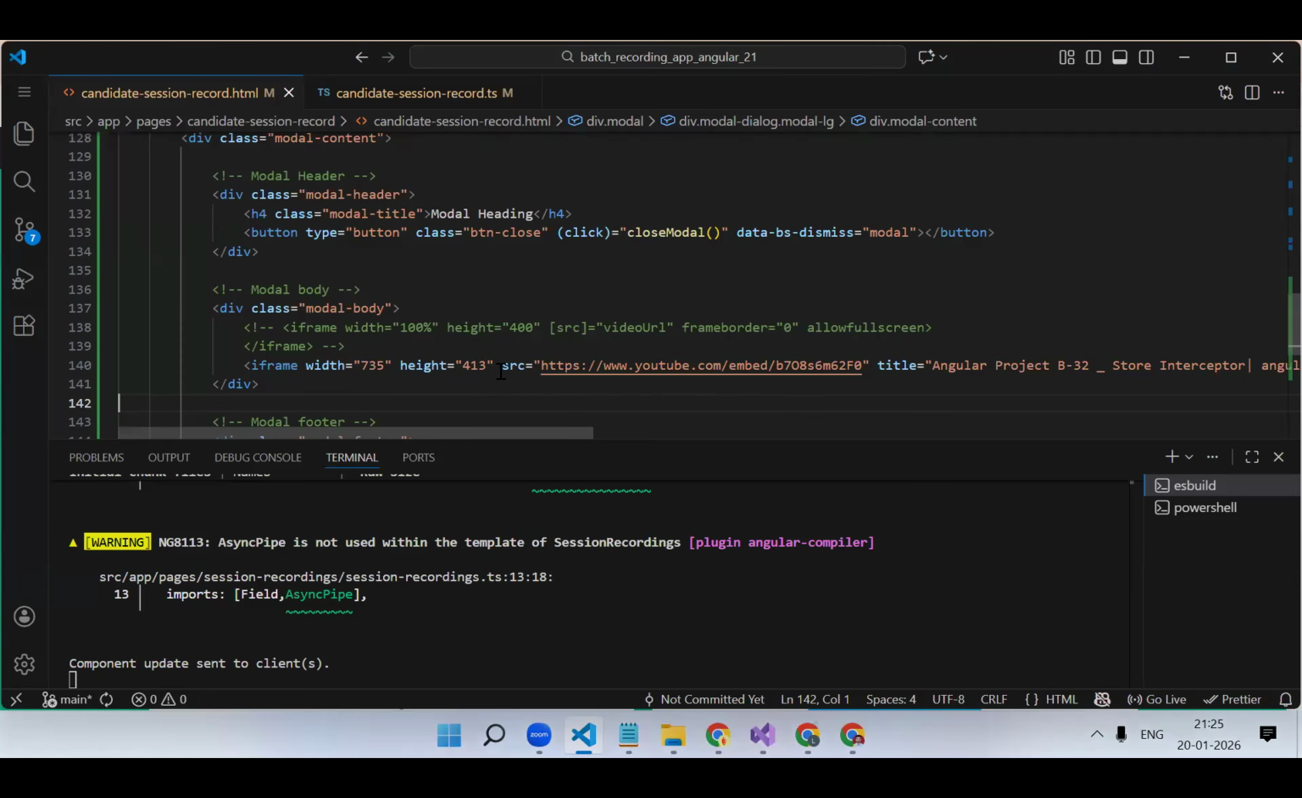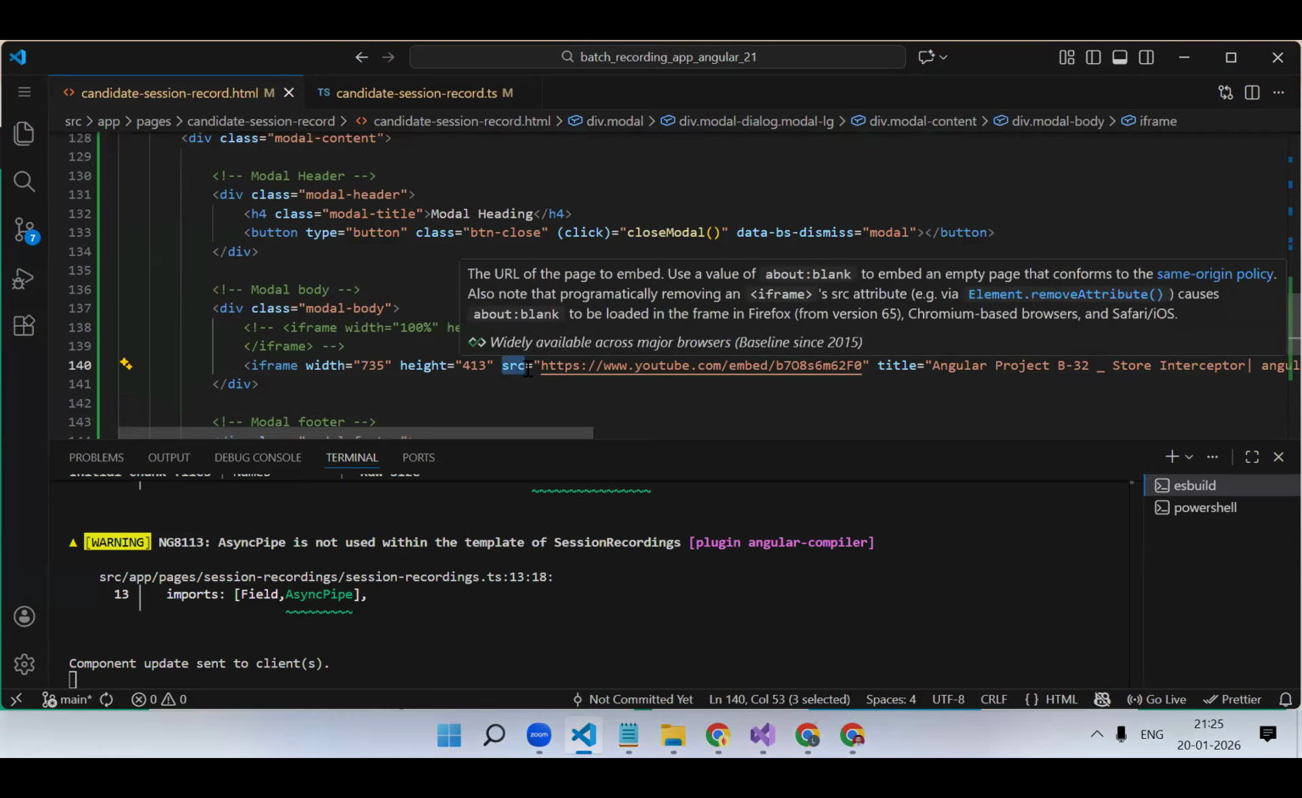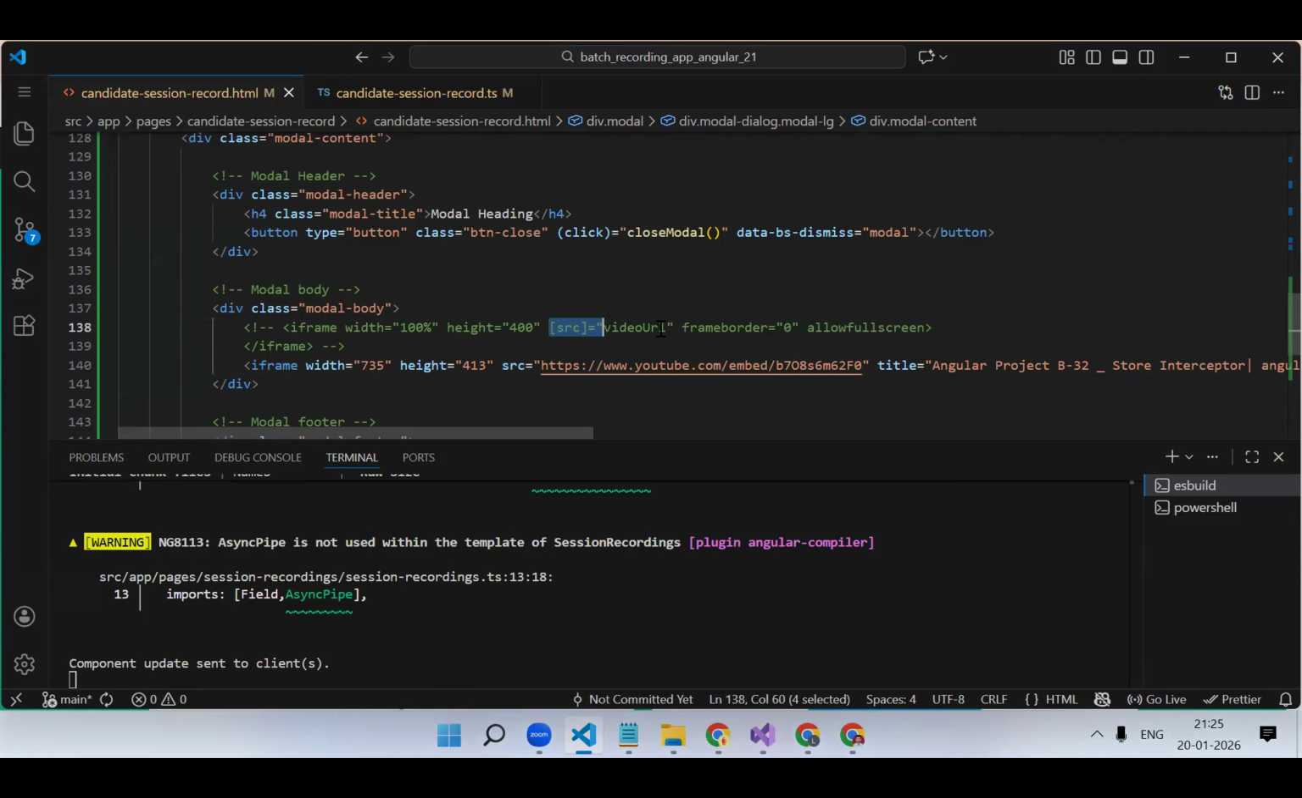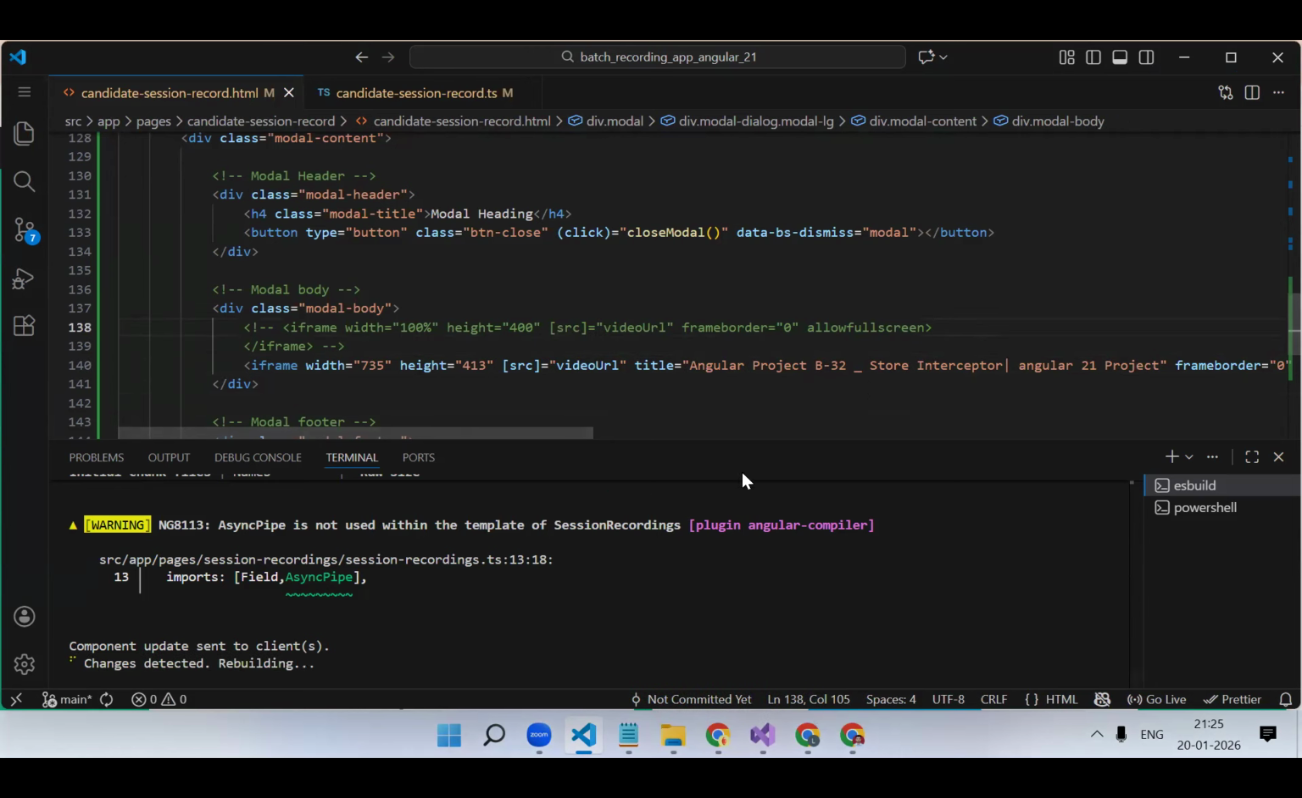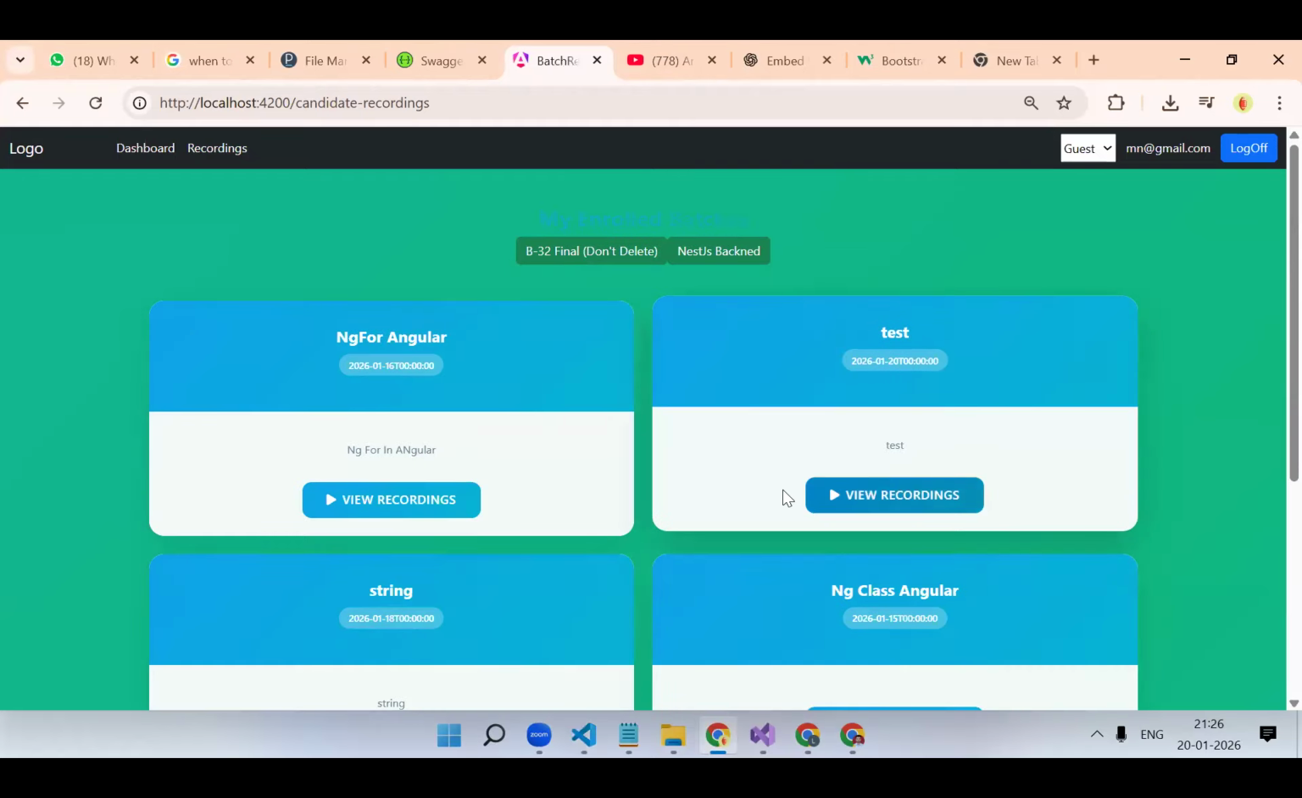Now what we need to do, this src, we just need to make it dynamic. Okay, so let's try this and put it over here. So instead of using their iframe, we will use the same as what is there. Let's see now.